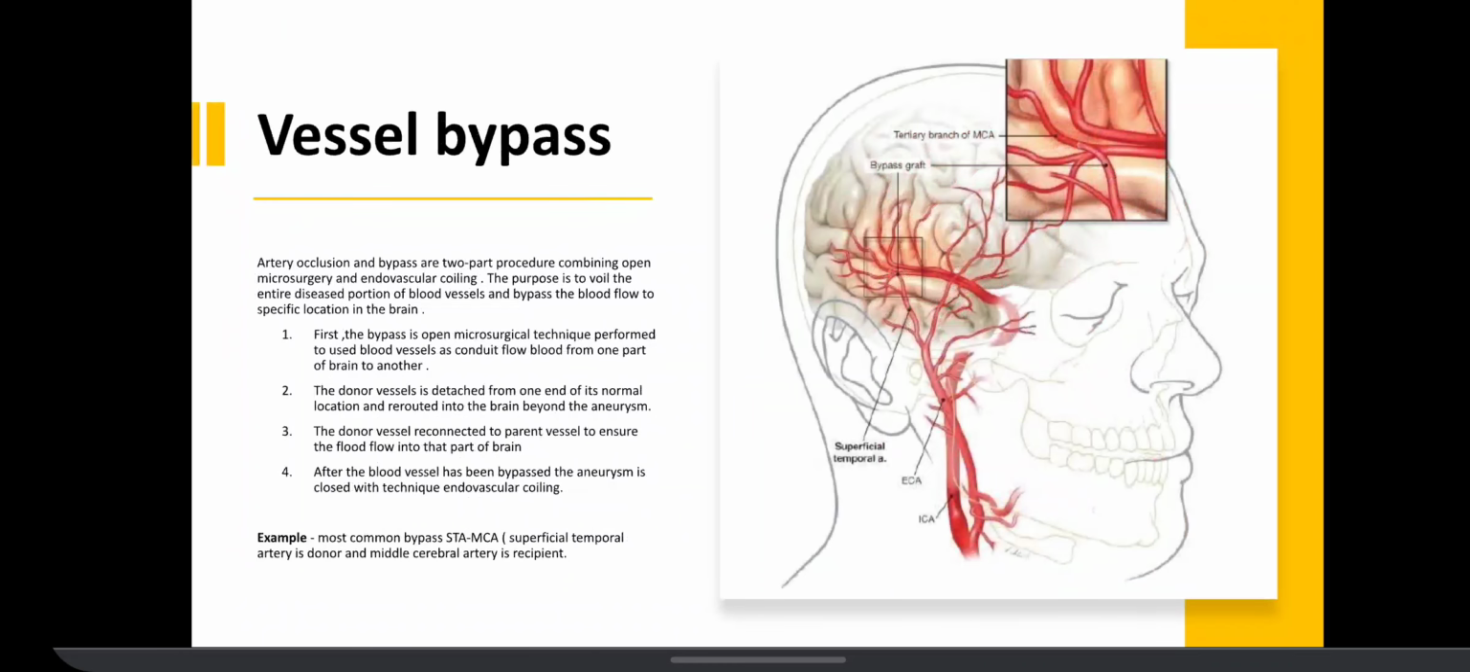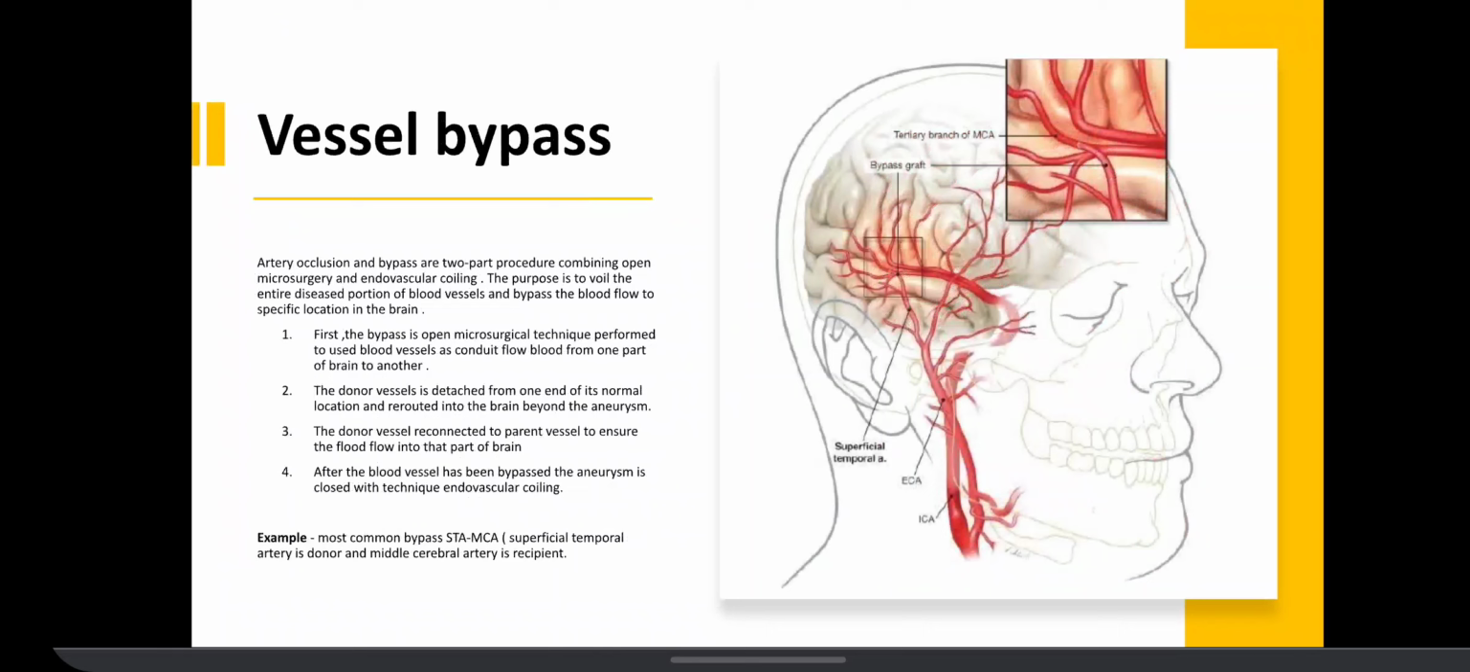Next, vessel bypass. Artery occlusion and bypass are a two-part procedure combining open microsurgery and endovascular coiling. The purpose is to void the entire diseased portion of the blood vessel and bypass the blood flow to the specific location in the brain. First, the bypass is an open microsurgical technique performed to use a blood vessel to conduct blood flow from one part of the brain to another.